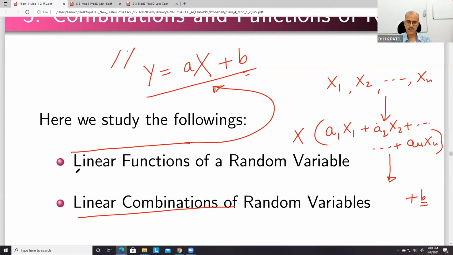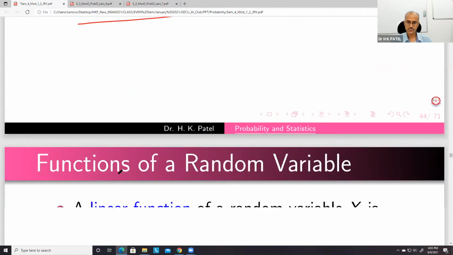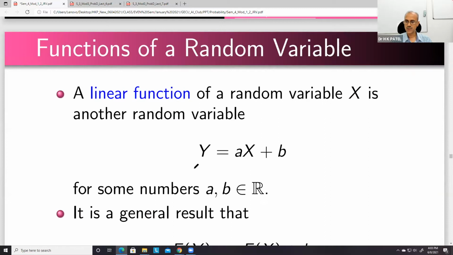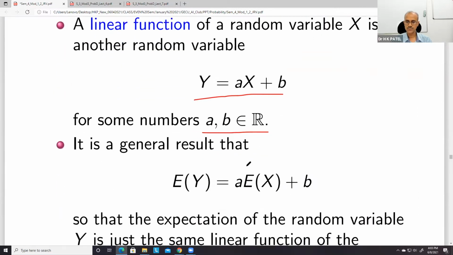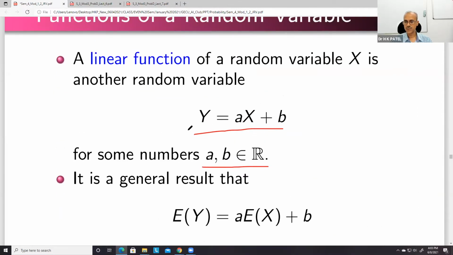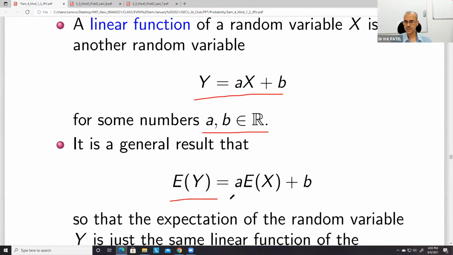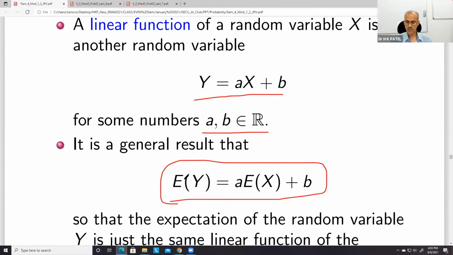So let us first see linear functions. Here a and b are real numbers. x is the given random variable, and we have defined another random variable, say y, which is ax plus b. We have already seen these results when we studied expectation. So E of y is equal to E of ax plus b.